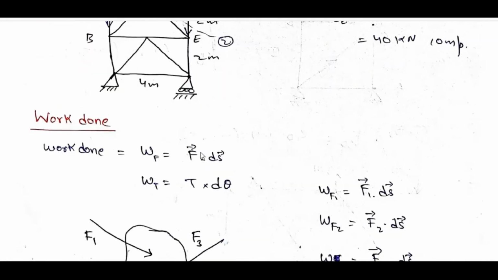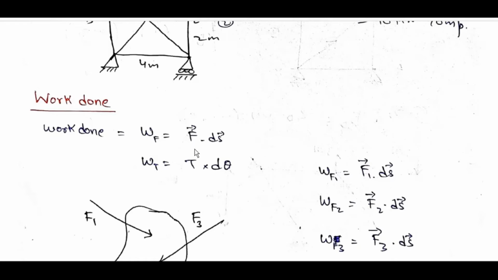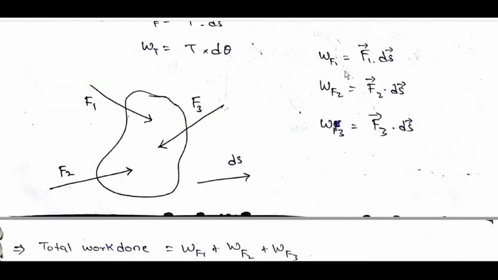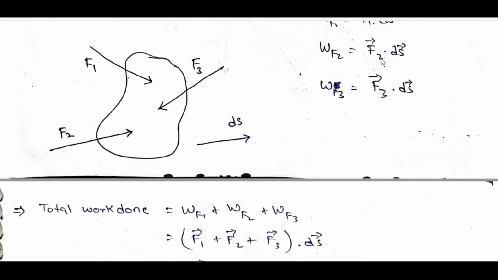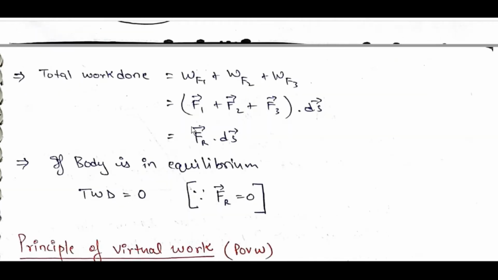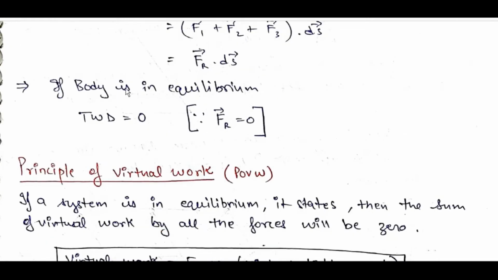Work done: WF is equal to F dot ds. WT is equal to T into d theta. WF1 is equal to F1 dot ds, WF2 is equal to F2 dot ds, WF3 is equal to F3 dot ds. Total work done is equal to WF1 plus WF2 plus WF3 and so on, which is equal to F1 plus F2 plus F3 dot ds, equal to FR dot ds. If the body is in equilibrium, total work done is equal to 0 since FR is equal to 0.